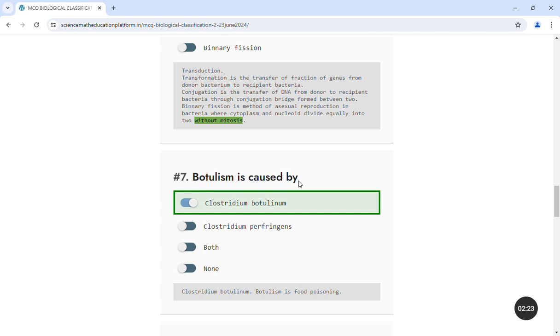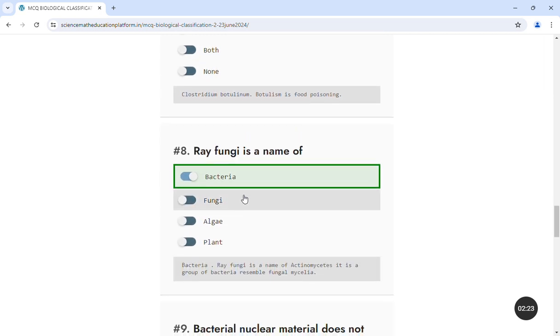Next question is botulism. Botulism is caused by, what is botulism? Botulism is a food poisoning, and actually it is fatal also, and it is caused by a bacterium that is known as Clostridium botulinum. So it is bacterial food poisoning.